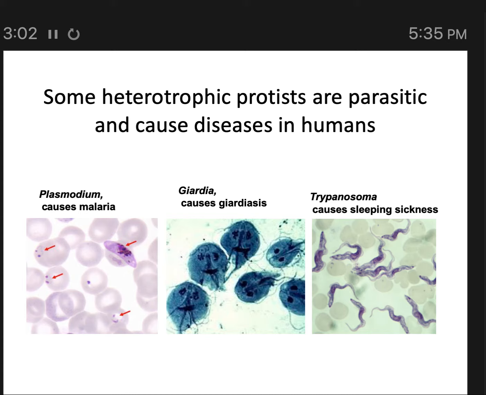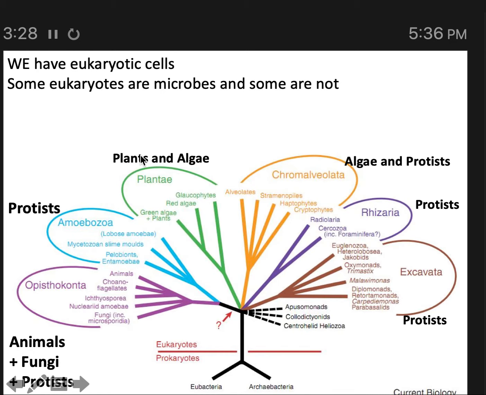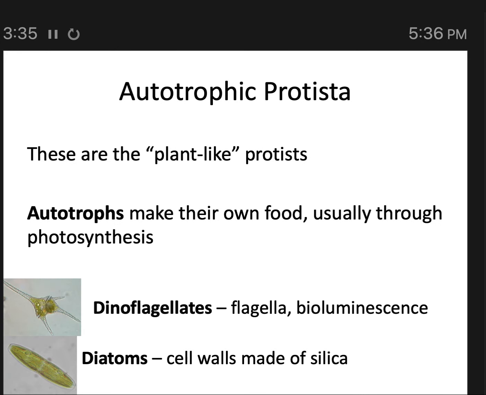And you need to know if the disease is protist or not, because a drug that you use to kill a bacteria is not going to have any effect on a protist, because, as we just discussed in the last lecture video, they have a lot of anatomical and physiological differences. So you'd use different drugs to treat them. The other thing about protists is, like we looked at in this phylogenetic tree, protists can be fairly different from each other. So a drug that kills one kind of protist might not be effective at all at killing a different protist.